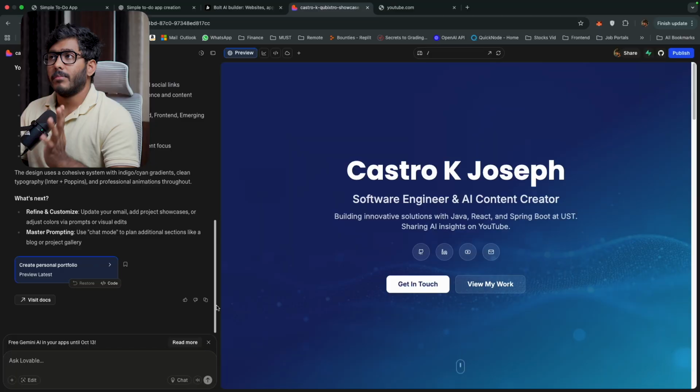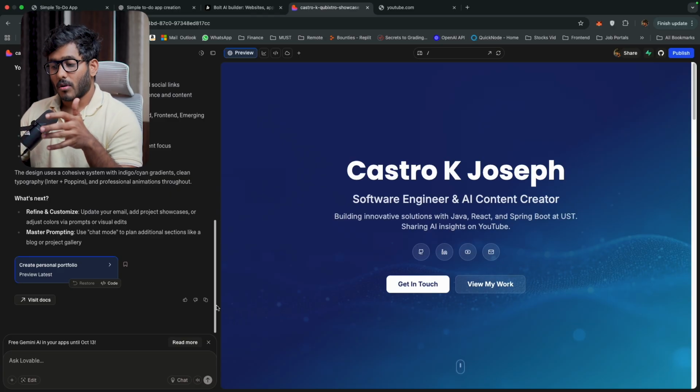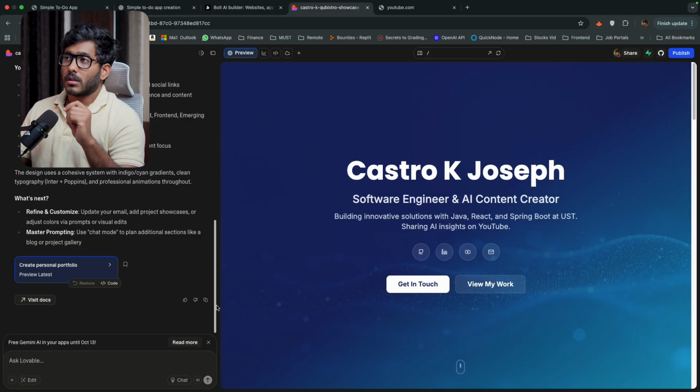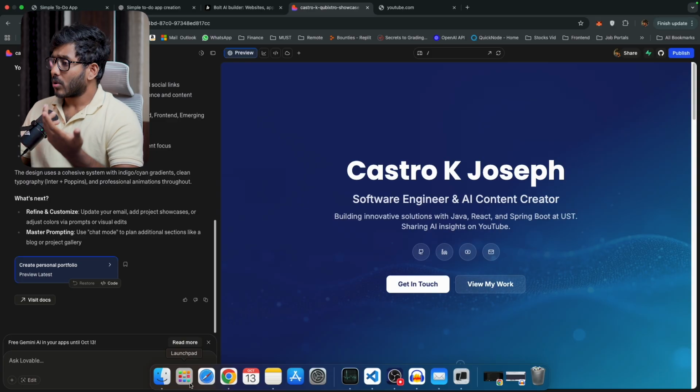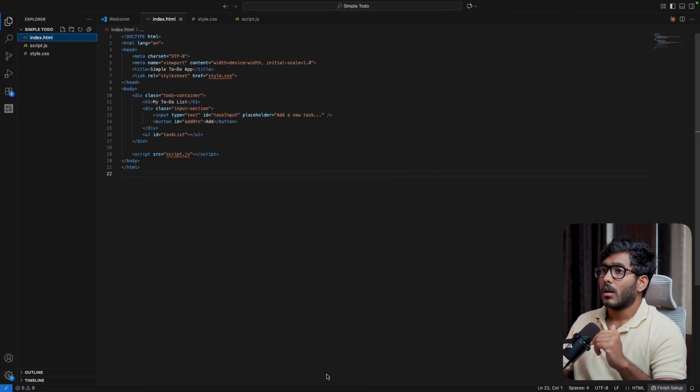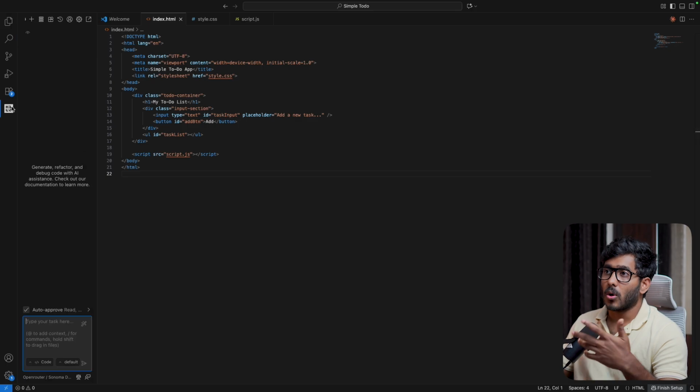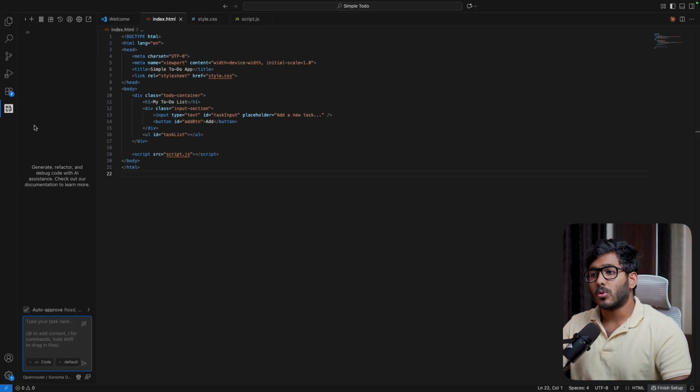So far we have built a simple to-do application, then we built a portfolio website. These are simpler things, right? Now when you really want to create some industry-standard kind of applications, you should use other tools, something like Cursor or Windsurf, or some AI IDEs that are integrated with it. So you can also use Visual Studio Code, and you can add some extensions like Kilo Code. So there are a bunch of different tools available for you to vibe code.